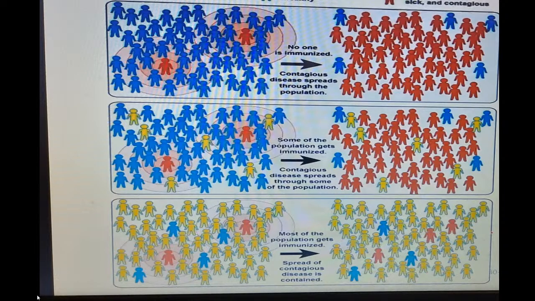In the third condition, if you see, most of the people are immunized, and very few are not immunized but they are healthy, and very few people are diseased and contagious. Even though a very few people are diseased or contagious, they are unable to spread the infection. Why? Because most of the people are surrounded by people who have already taken the vaccine. Because of that, the sick or contagious people are unable to spread this infection.